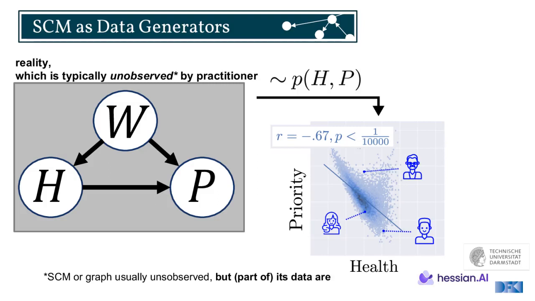So the young guy, for example, has better health than the other two with lower priority. But now we see that these two more senior people, they have the same level of health, but very different priorities. And now we ask, why is that so? And well, that's actually due to wealth, which is not even part of this data here, right? It's marginalized out. We just observe this partial joint distribution.